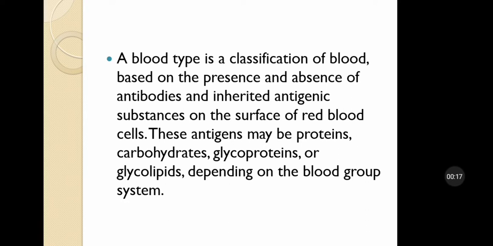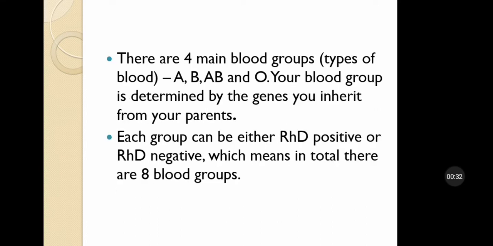Blood group is a classification of blood based on the presence and absence of antibodies and inherent antigen substances on the surface of RBCs. These antigens may be proteins, carbohydrates, glycoproteins or glycolipids, depending on the blood group system. There are four main blood group types: A, B, AB or O. Your blood group is determined by the genes you inherit from your parents. Each group can be either RHD positive or RHD negative, which means in total there are 8 blood groups.